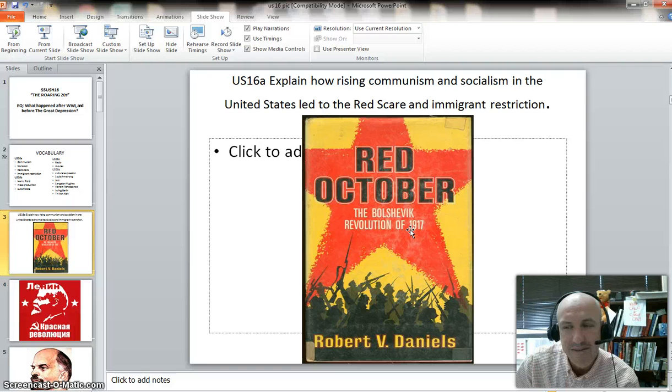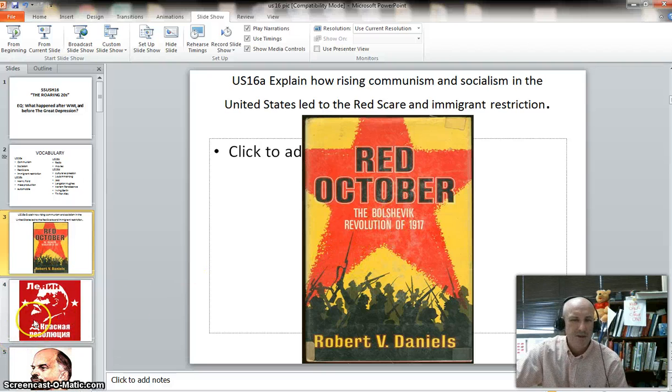They leave. They get out of the war. They were on our side, actually. And they leave the war, and they go through what's called the Bolshevik Revolution, or the Communist Revolution, also called the Russian Revolution. It's something you learn about in world history where the communists, the Bolsheviks, will take over.